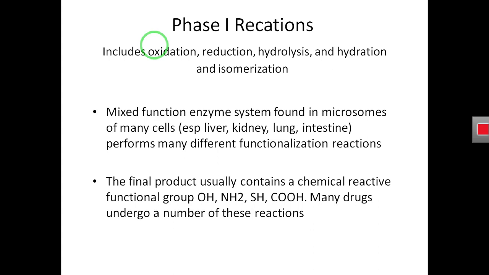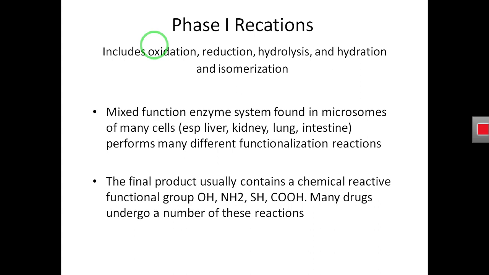These are oxidation of the drug, either the drug is oxidized, reduced, hydrolyzed, or there will be hydration, or the drug gets isomerized. So all these are the phase 1 reactions that participate in the conversion of a non-polar drug into a polar, or slightly polar, drug.